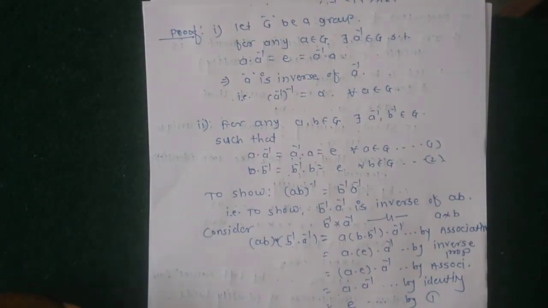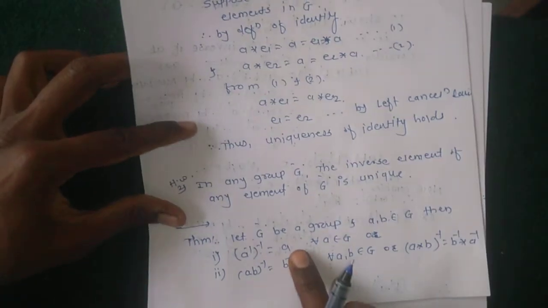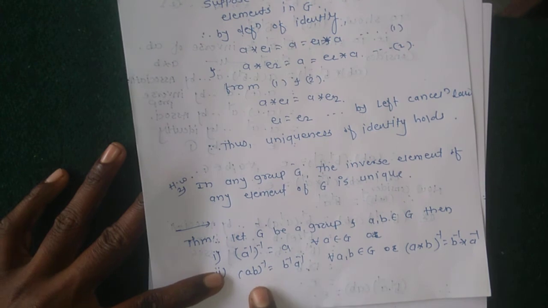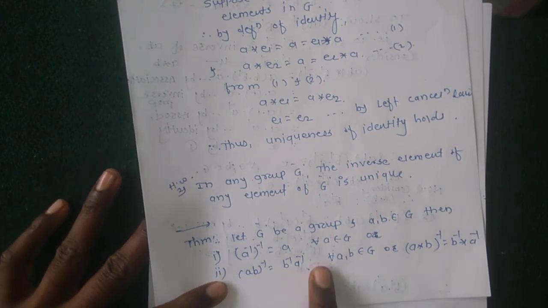Here the first proof of the given theorem says that the inverse of A inverse is A and the inverse of AB is B inverse A inverse.